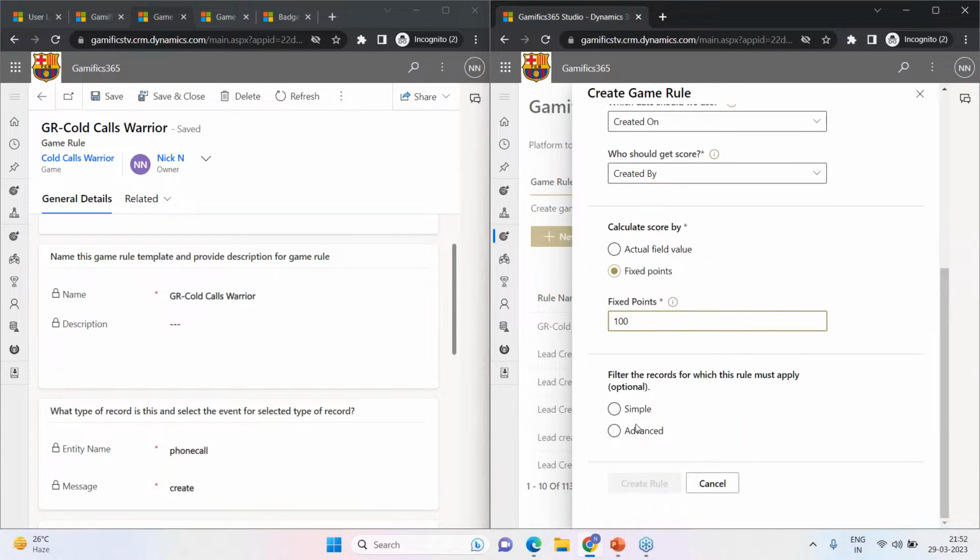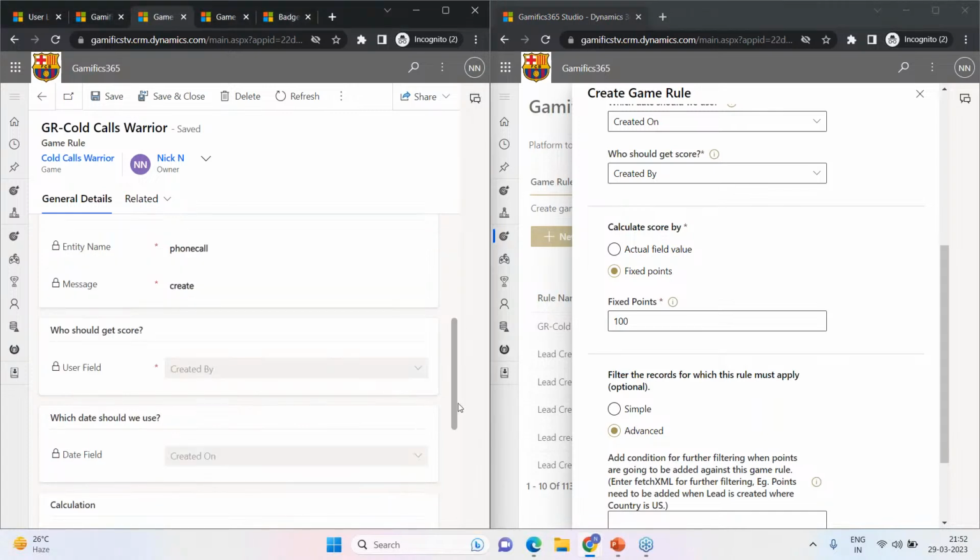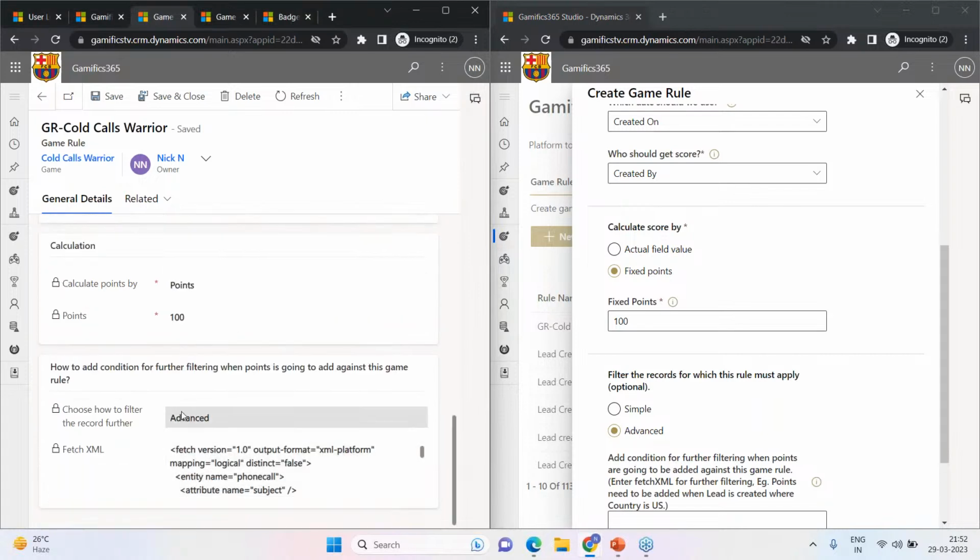And the last one and the most interesting one, filter the records for which this rule must apply. If I just make it simple and create the rule, that would mean that for every phone call entity record being created, 100 points is added. But the condition is missing. The condition was that it should be in the outgoing direction. So here I have to select advanced, just like I have selected right here, and provide the fetch XML.